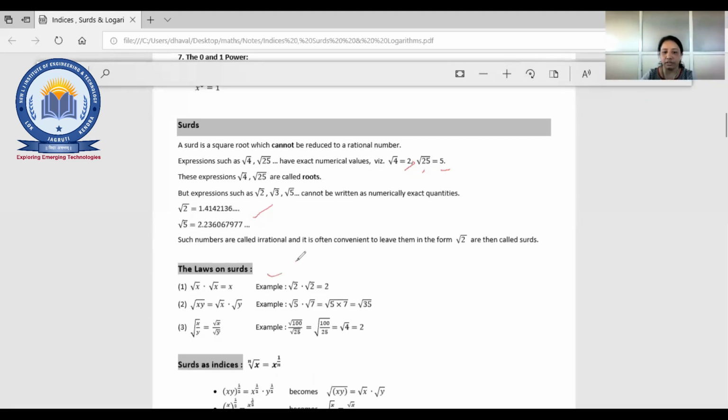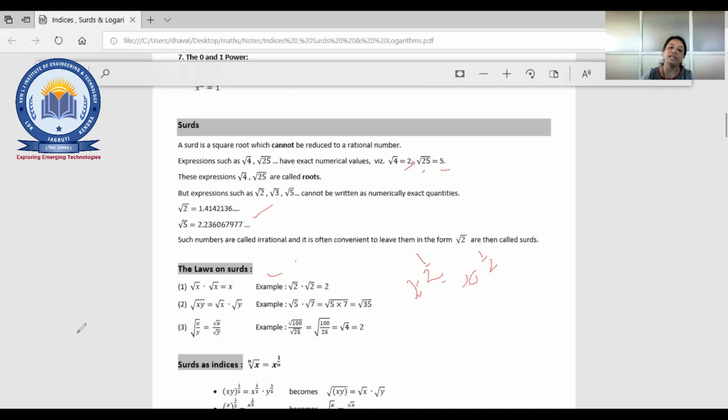Now the laws of the surds. The first one is root x into root x, that will be x. Root x means x raised to power 1 by 2, right? Again x raised to power 1 by 2. So obviously now the indices rule. If you are going for surds, you need to know all the rules. So x raised to 1 by 2 plus 1 by 2, you will get x raised to 1.